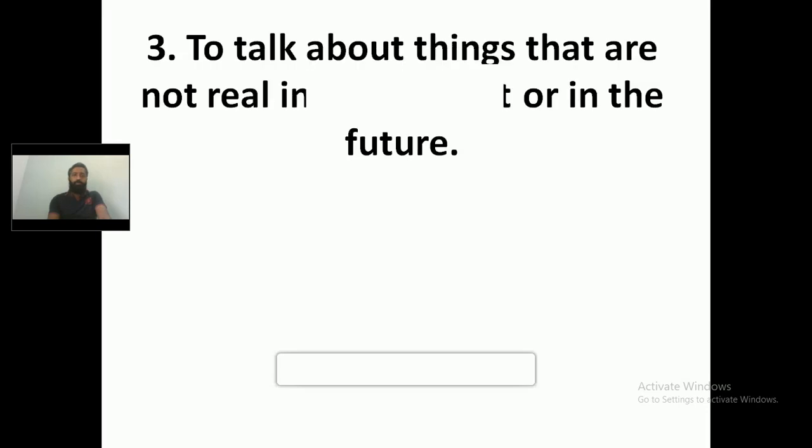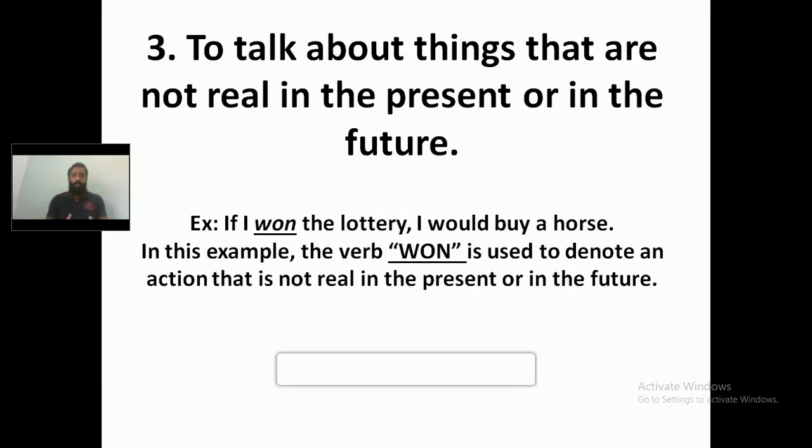Let's move on to the third usage of simple past tense, and that is to talk about things that are not real in the present or in the future. Which means you are using the simple past tense to talk about something which is not real in the present or in the future. Let's take the first example. If I won the lottery, I would buy a horse. It is not in the present, which means I have not won the lottery now, or it is not in the future. If I won the lottery, the word won indicates an action which is not real in the present or in the future.